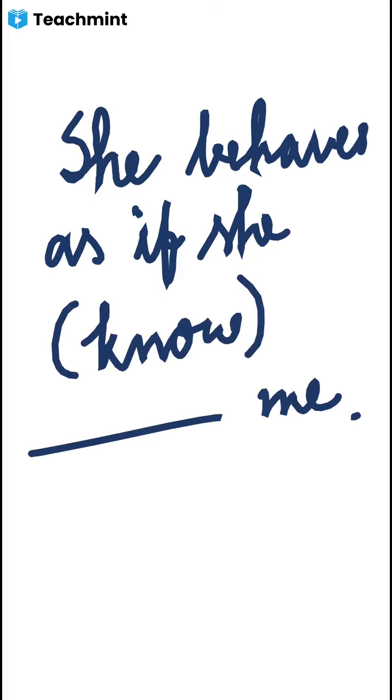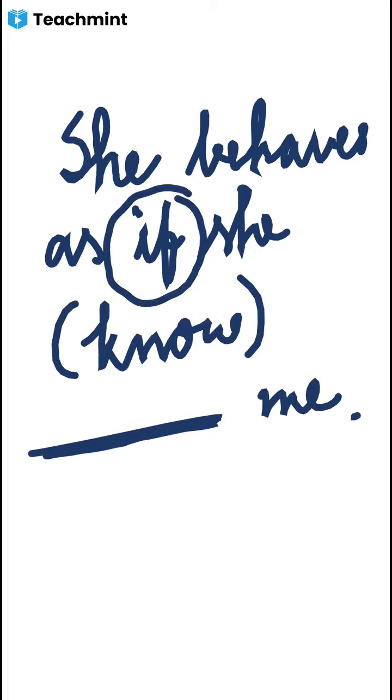So we have to use the correct form of the verb know here. She behaves as if. See, here also this if word is there. Whenever this if word is there, remember the uses will be quite different from the general rules.